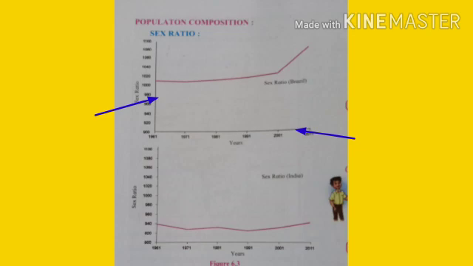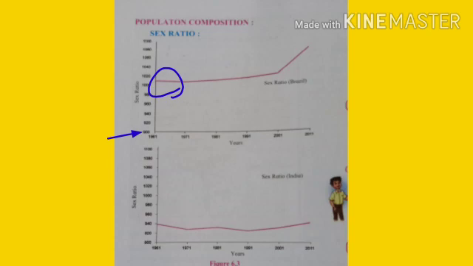If you observe the pink line, which helps us show the trend of sex ratio in Brazil, and in the same way in India. If you observe this, we can understand the sex ratio in Brazil in the year 1961 is more than 1,000, approximately 1,010. Here we have learned that sex ratio means the number of females per 1,000 males. So here the males number is 1,000, but the females number is more than 1,000.